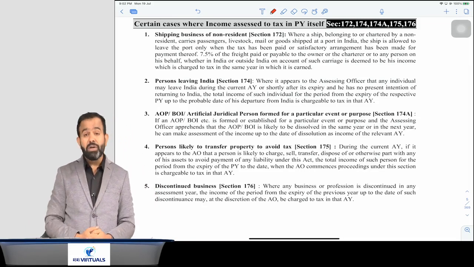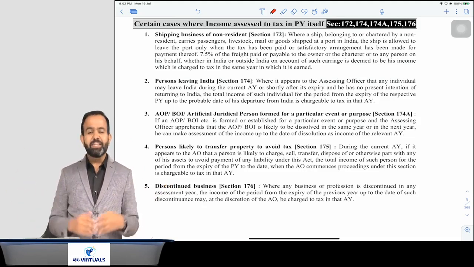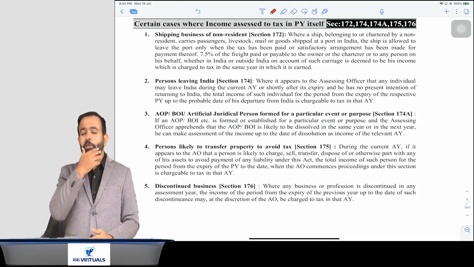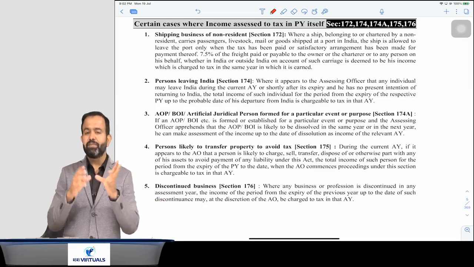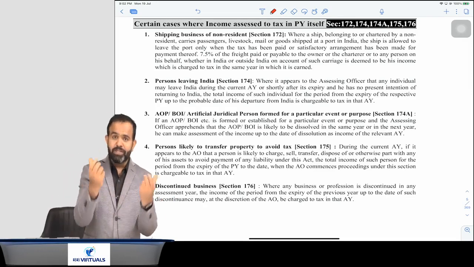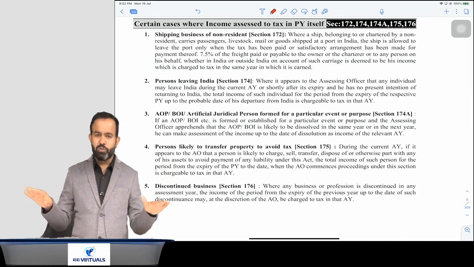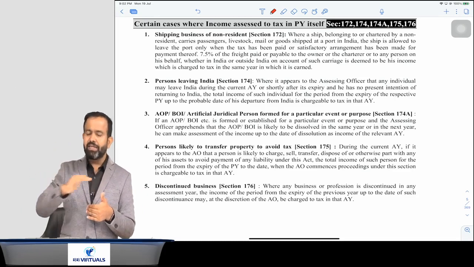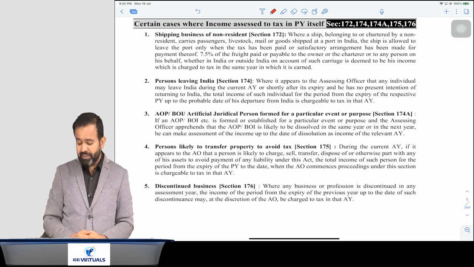Same example: in Mumbai there is Ganpati, and Ganesh Chaturthi is a very famous festival in Mumbai. So we create one AOP or BOI and say that we will sell some flowers, water bottles, laddus and so on. We do that, but after 14-15 days we close it down. So the AOP or BOI was created for a particular reason, and that task is completed. So the assessing officer may ask us to pay the tax in the previous year itself.